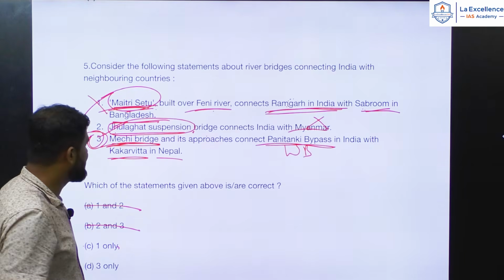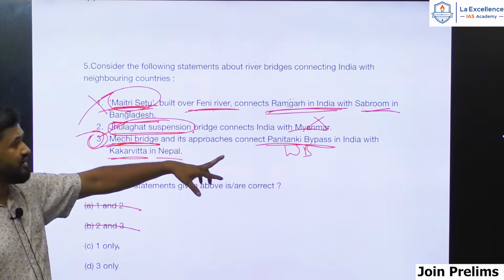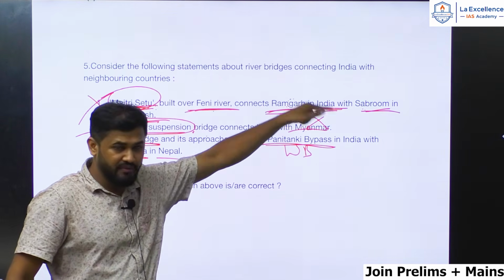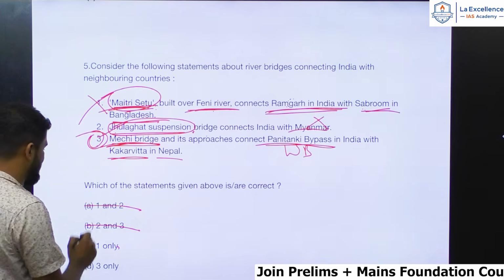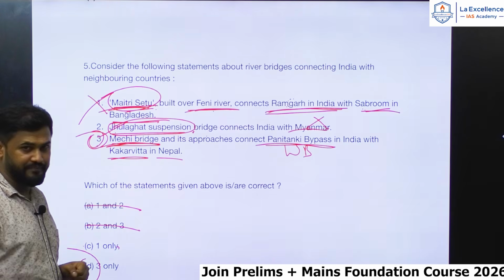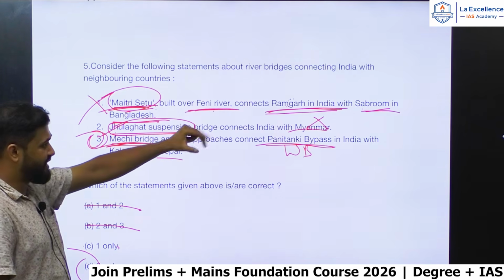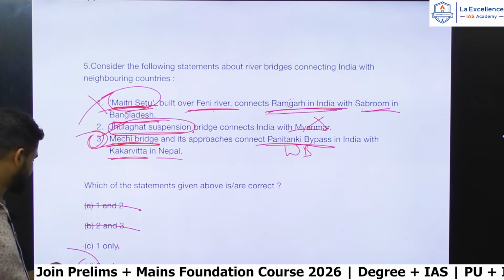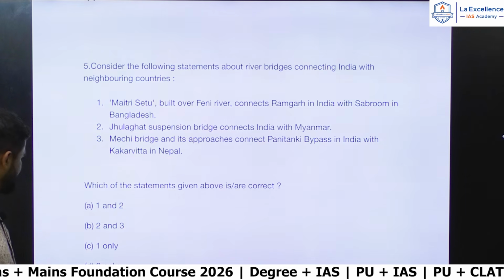Yes, Maitri Setu is built over the Feni river, all of this is correct, but it is not Ramgarh in India, but Ramgarh in Bangladesh and Sabrum in India, Tripura. Hence the answer for this should be D. You can see UPSC is playing with this, swapping the place names. So let us move ahead to the next question.